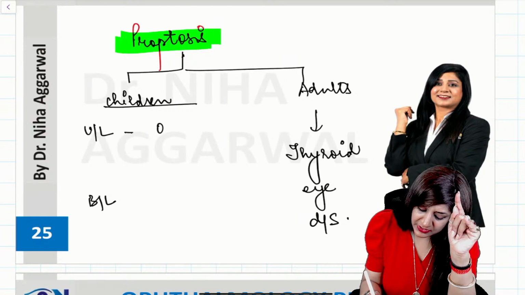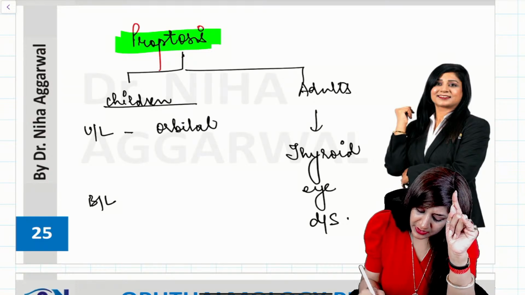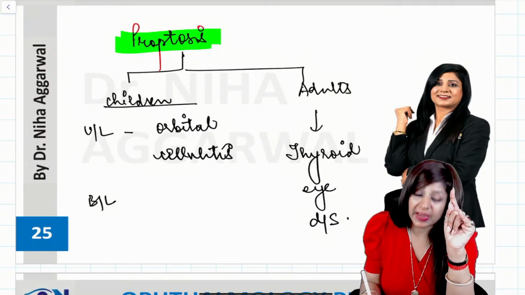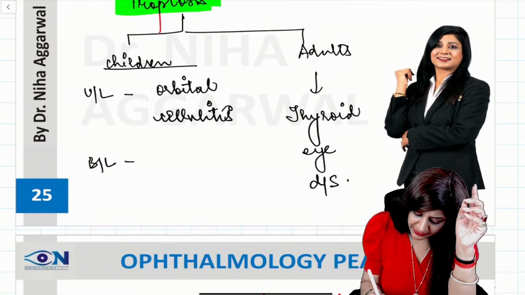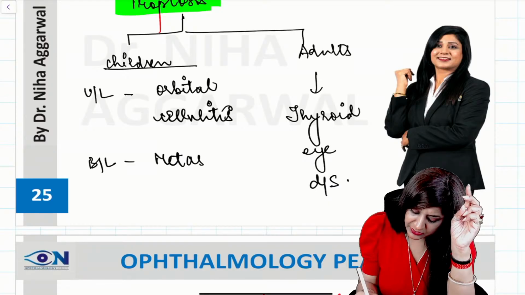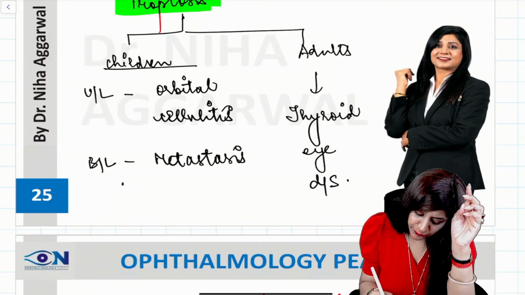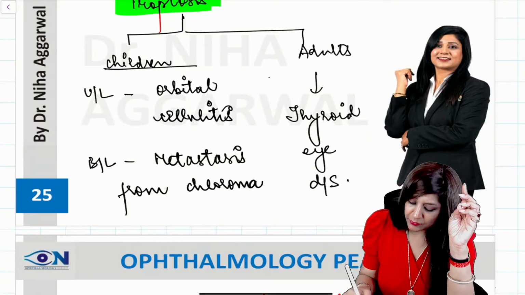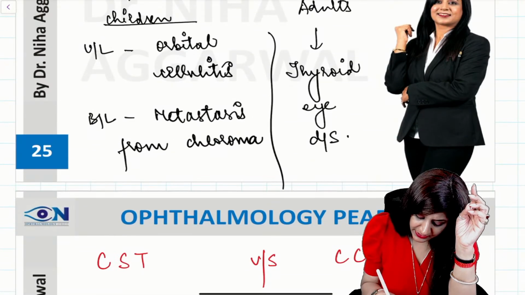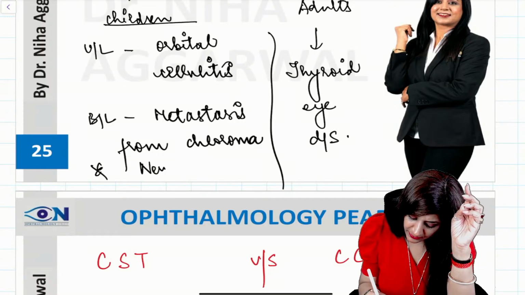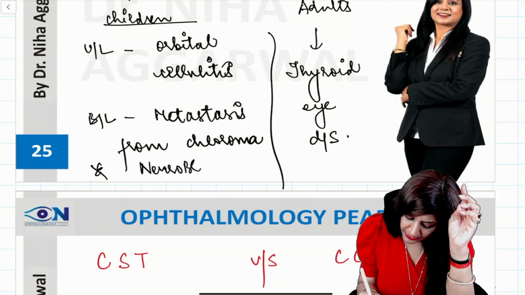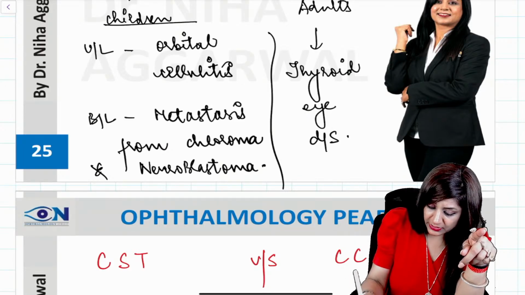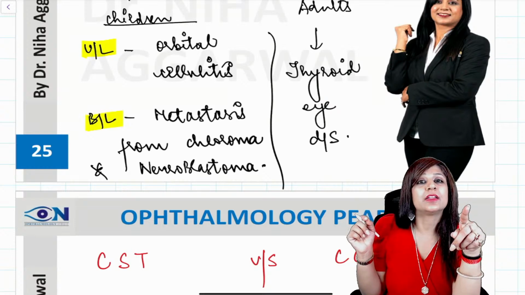Unilateral, it can be orbital cellulitis, and if it is bilateral, then think about metastasis. Metastasis coming from chloroma, which is AML, as well as neuroblastoma. So we have the cause for unilateral and we have the cause for bilateral.